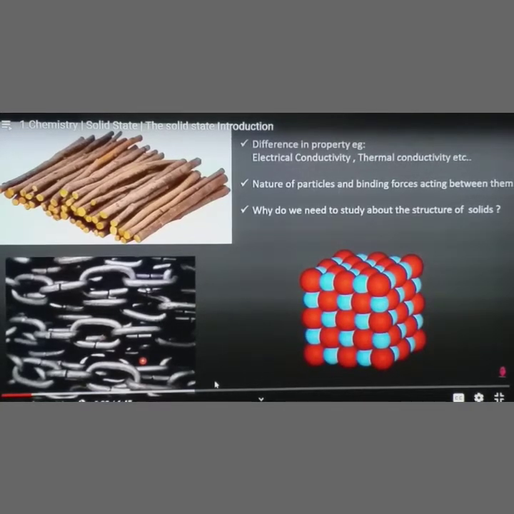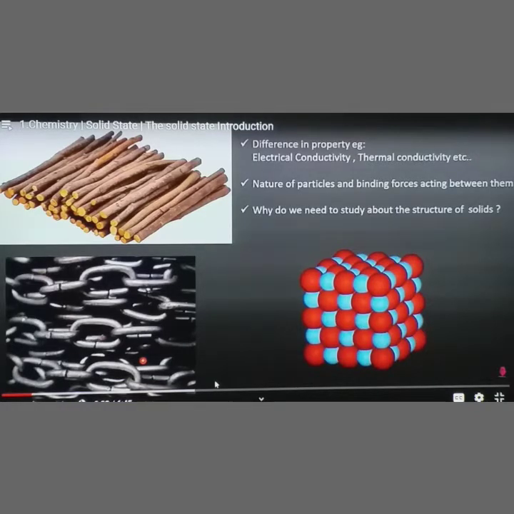Good morning students, today we are going to discuss the solid state, which comes under the first chapter of physical chemistry. We know there are three different physical states of matter, namely solid, liquid and gas. If we look around the world, we find most substances are solids rather than liquids and gases. Solids differ from liquids and gases by possessing a definite volume and a definite shape. By using volume and shape, we can differentiate solids from liquids and gases.